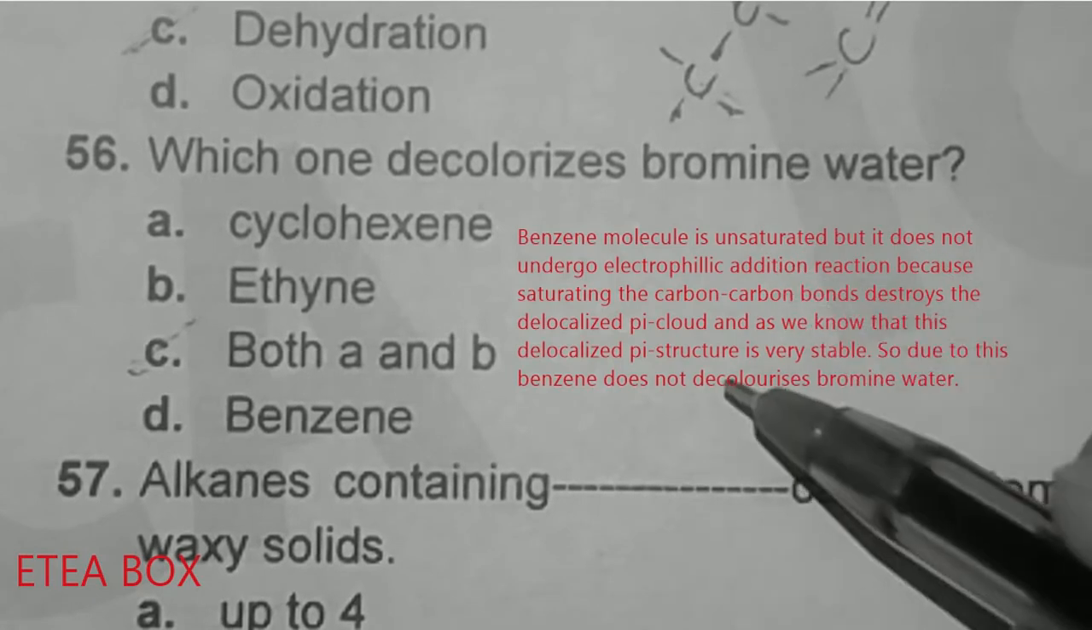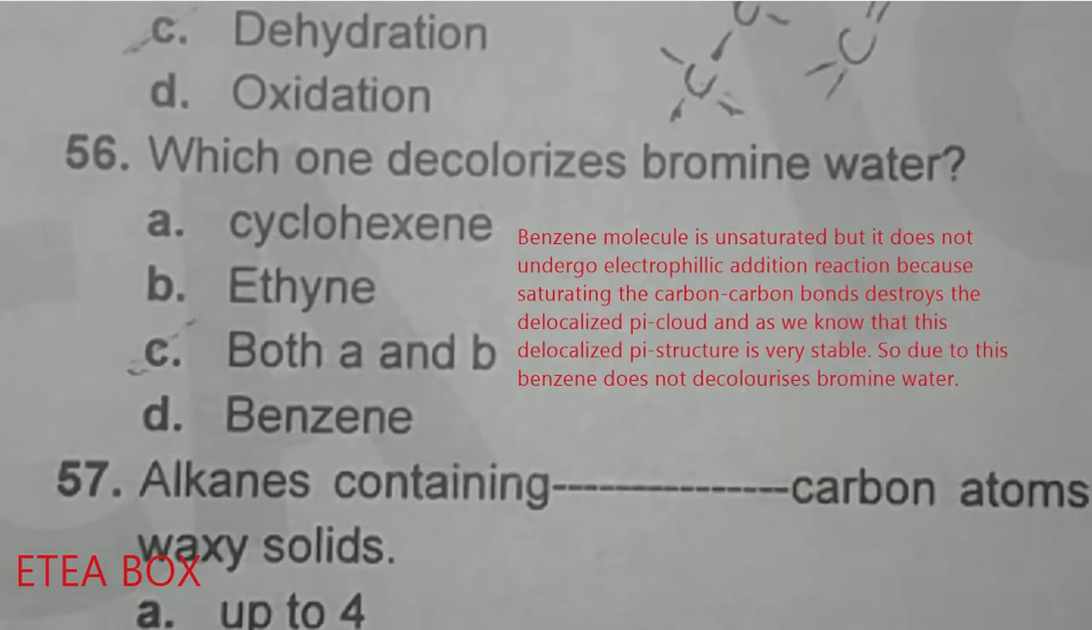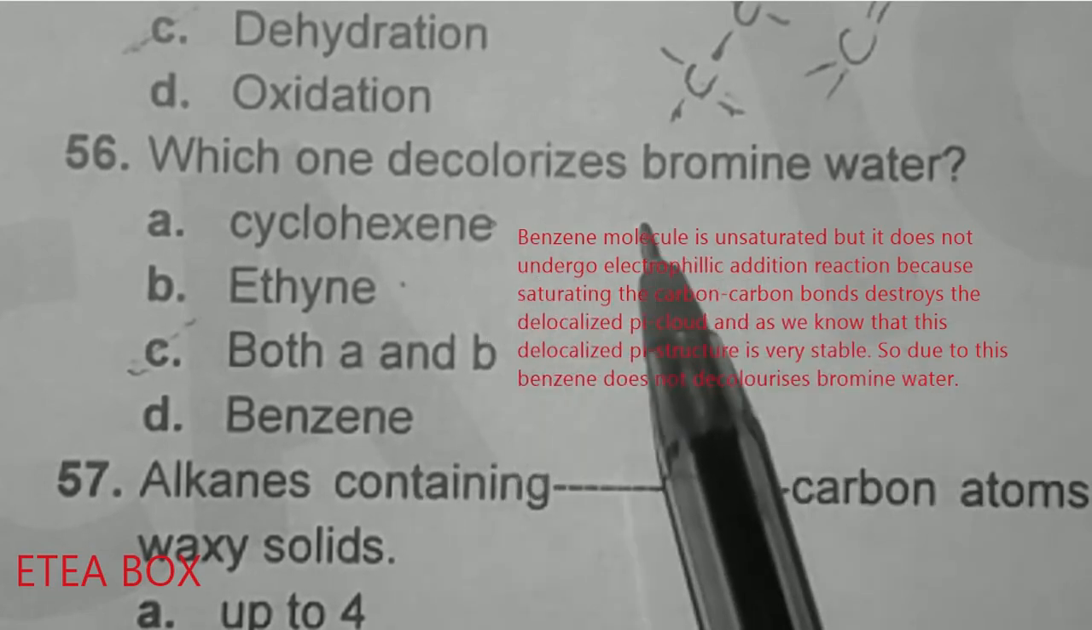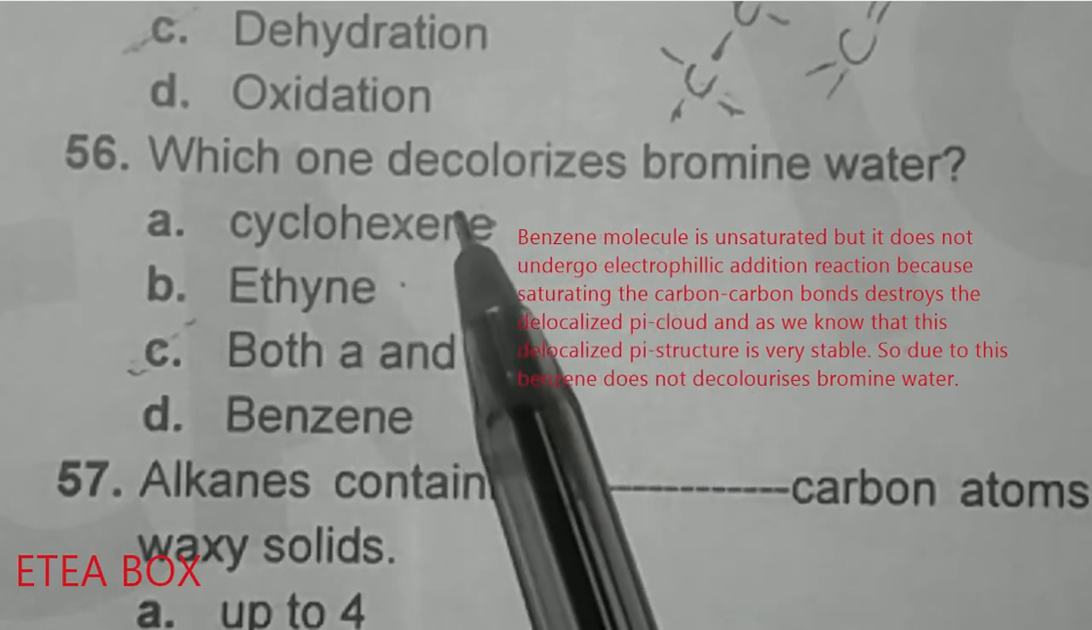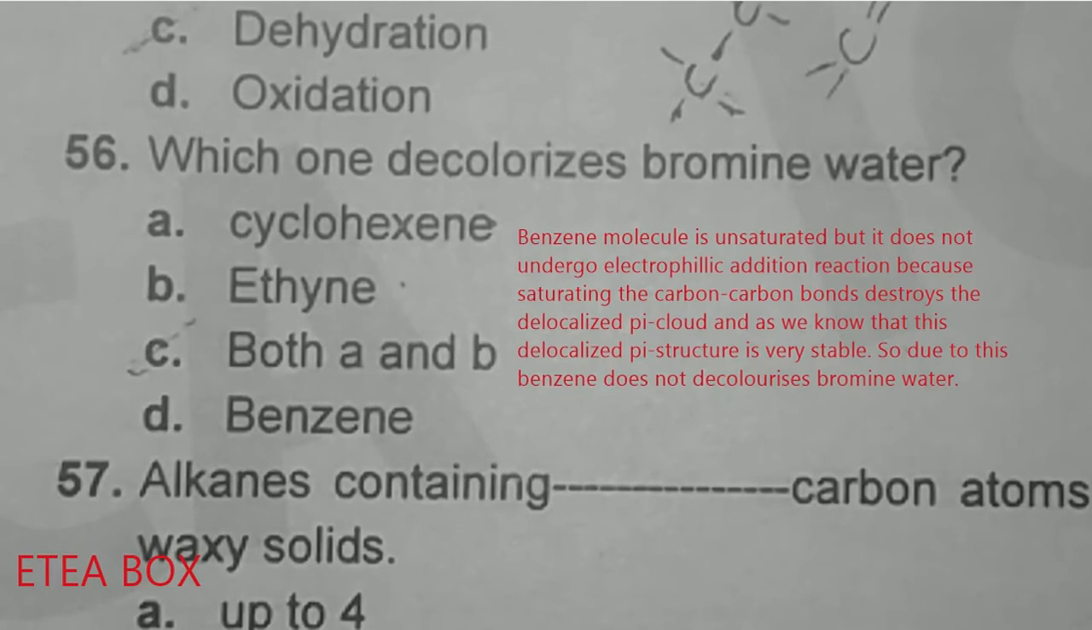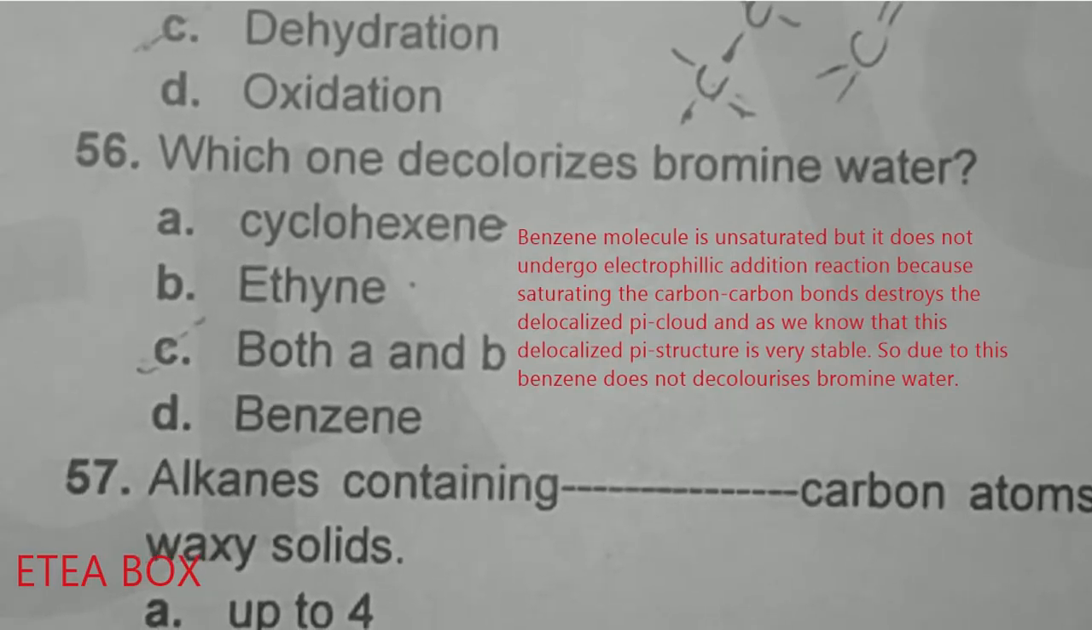Cyclohexene also decolorizes the bromine water because the double bond is broken down and bromine is attached to the hexene or ethyne. When bromine gets attached to them, the bromine loses its characteristic color. So bromine decolorizes when it reacts with cyclohexene and ethyne. And look here, benzene does not decolorize the bromine water.